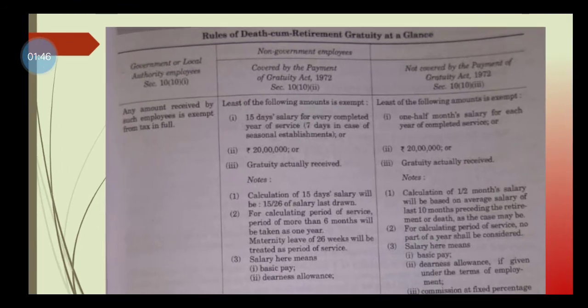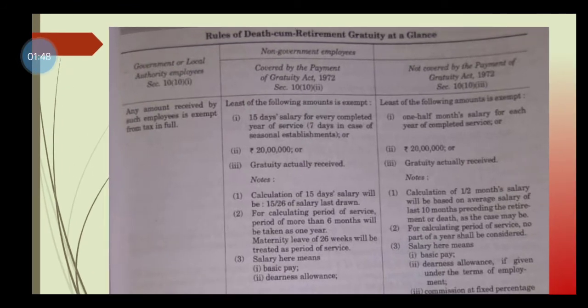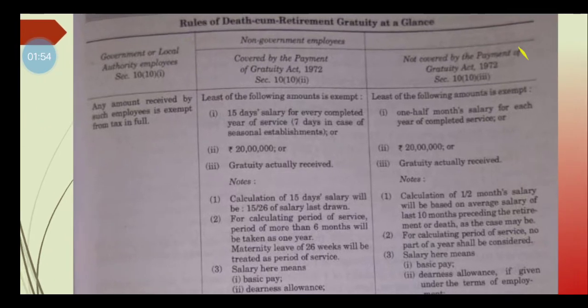Here we are given a table which contains the rules of death cum retirement gratuity that we discussed last day. The column relevant for today's computation is the last one: employees not covered by the Payment of Gratuity Act, section 10(10)(iii). The least of the following three amounts is exempted.